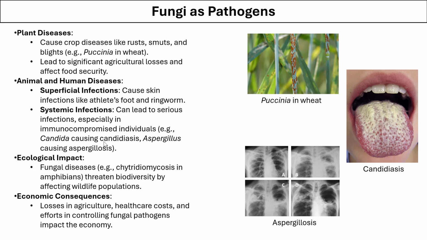For example, candidiasis caused by Candida and aspergillosis caused by Aspergillus. Fungal diseases are a major threat to the biodiversity that affects wildlife population. Losses in agriculture, healthcare costs, and efforts in controlling fungal pathogen has severely impacted the economy.